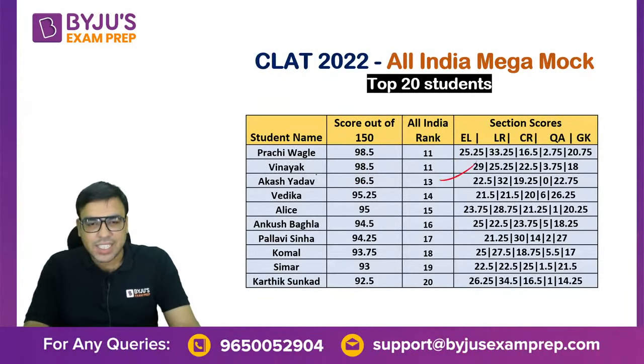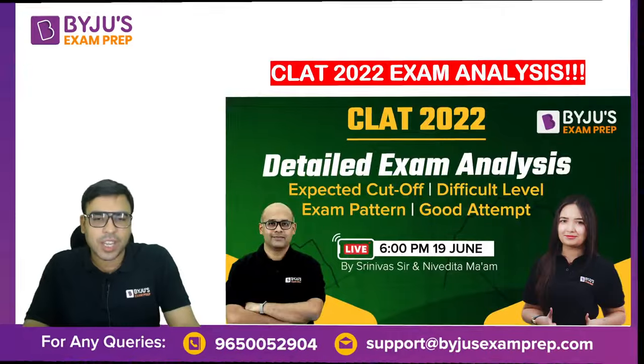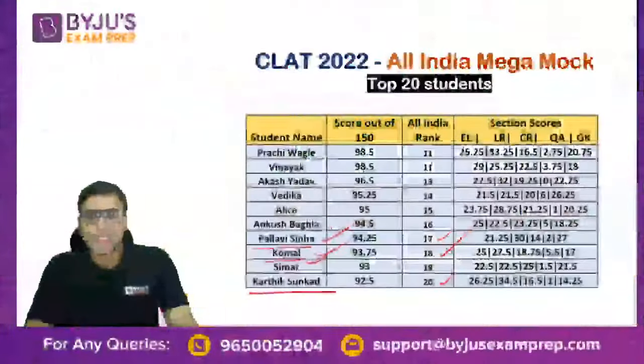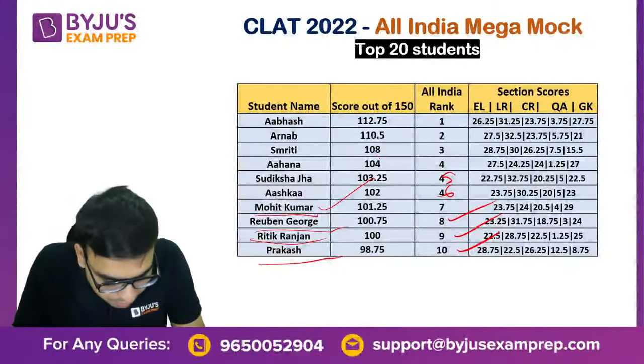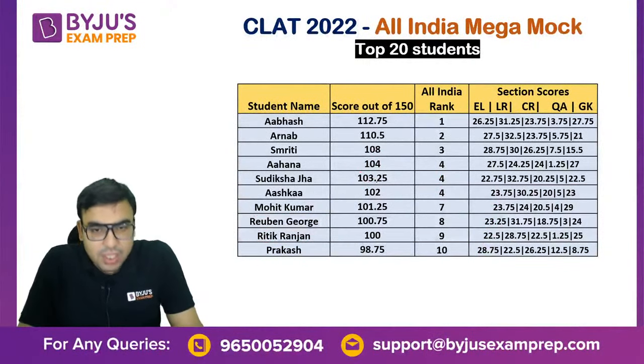Then 13th rank is Akash Yadav, 14th rank is Vedika, 15th rank is Alice, 16th rank is Ankush Bagla, then 17th rank is Pallavi Sinha, 18th rank is Komal, 19th rank is Simar, and 20th rank is Karthik Sunkad. Okay, so these are the top 20 ranks. So is anyone aware of this?